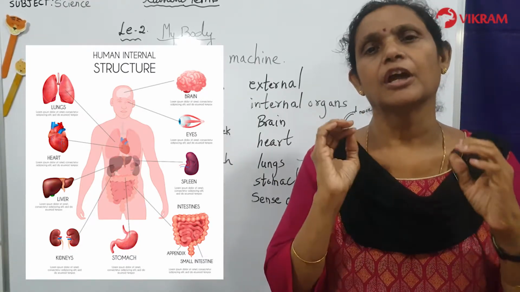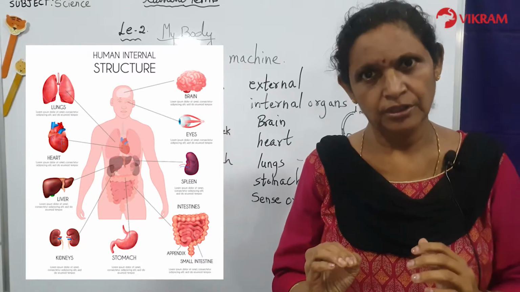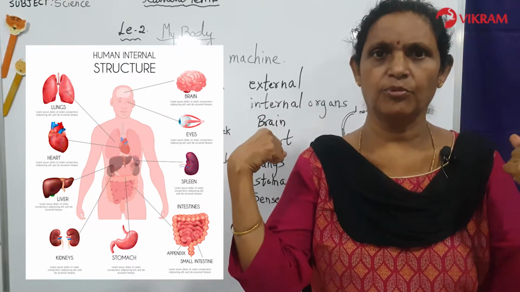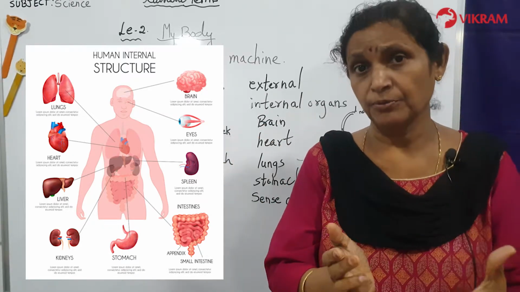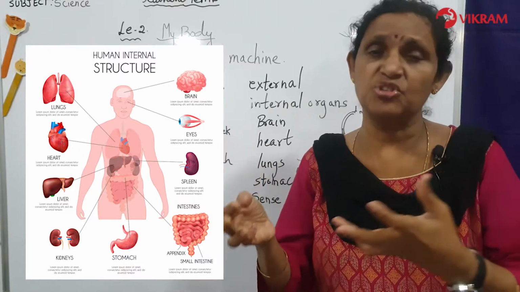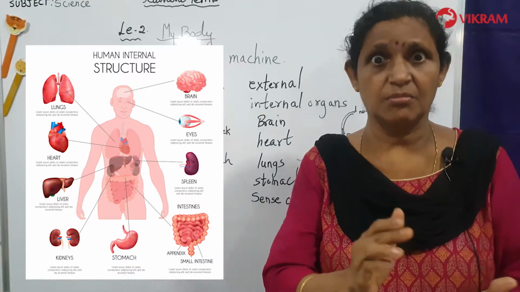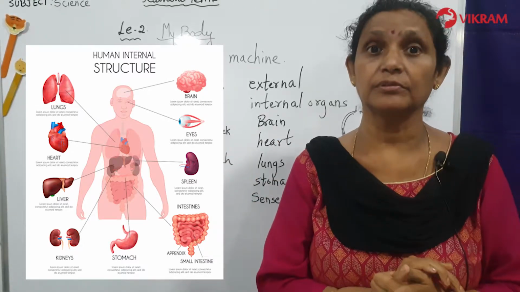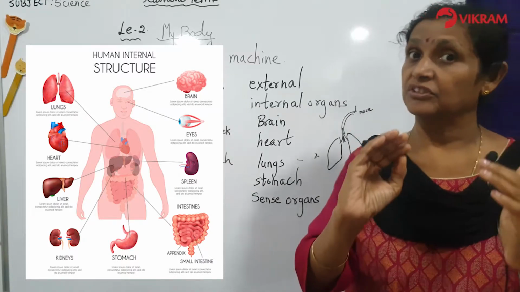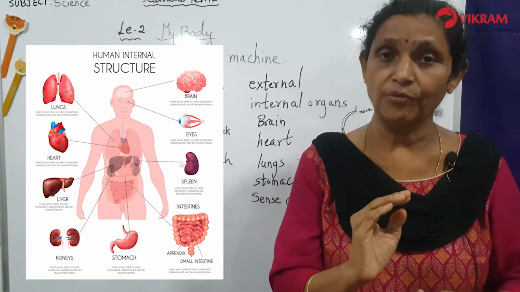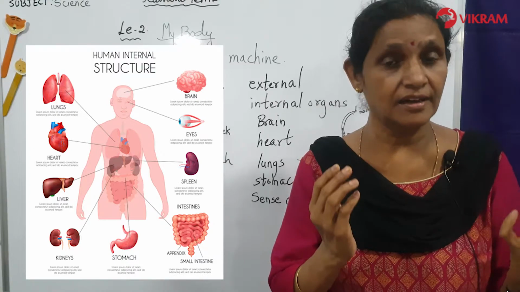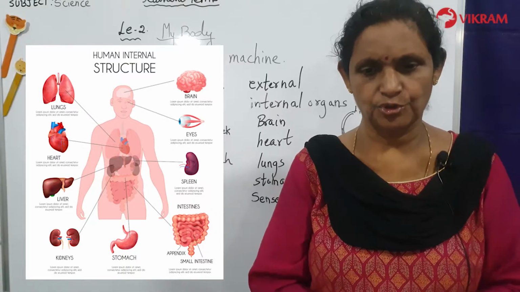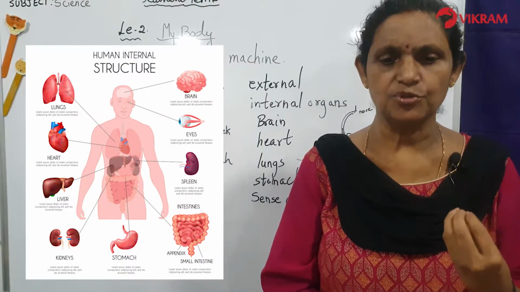So if you eat very clean, healthy food, the food will be digested and whatever energy you get will become very strong. But if you don't eat proper food, if you eat the pizzas and all those chips and everything, I'm sure your stomach will take the food, but you will not grow very strong. So be very careful. Whatever food you eat, the stomach will digest. So what you have to do, you have to eat fruits, vegetables, dal, rice, good quality food to help your body to be strong. So children, stomach helps us to digest the food.